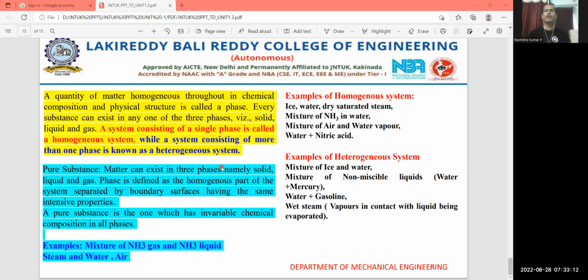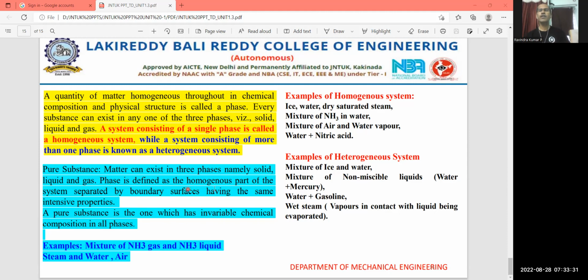In the fourth unit, there is a pure substance topic, related to the properties of steam. So what is meant by a pure substance? That also we should learn. Matter can exist in three phases, namely solid, liquid or gaseous phase.